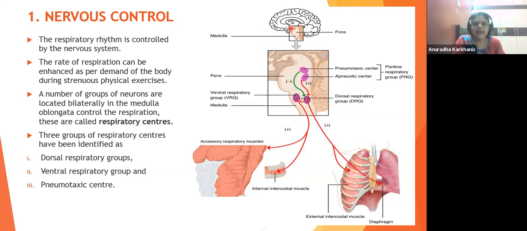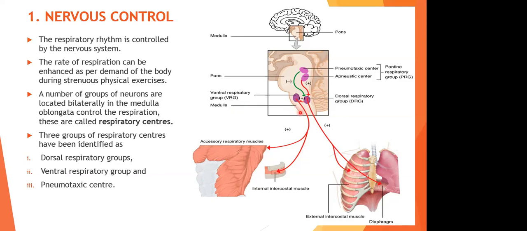Okay. When we enlarge this particular pons and medulla, see here you can see something called the pneumotaxic center. Can you see this? Second is the apneustic center. ये देखिए इसमें दो है. Then you can see the dorsal respiratory group, which is called the DRG. And here you can see the ventral respiratory group, which is called the VRG. And ये medulla का extension ही है, मतलब this is the medulla का extension.